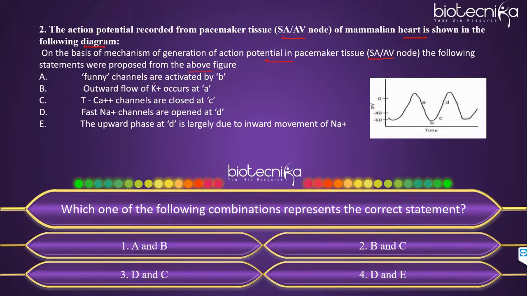A, funny channels are activated by B. So there are 5 statements, okay, and you have to see what this small A, B, C, D indicate. Funny channels are activated by B. Outward flow of potassium occurs at A. T calcium channels are closed at C. Fast sodium channels are opened at D. The upward phase at D is largely due to inward movement of sodium. So there are 5 statements. You have to find which one of the following combinations represents the correct statement over here.